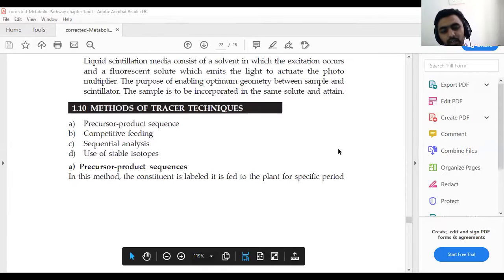So by using these four methods, we can identify which tracer we can use for the compound isolation. Now we can see them one by one in detail.